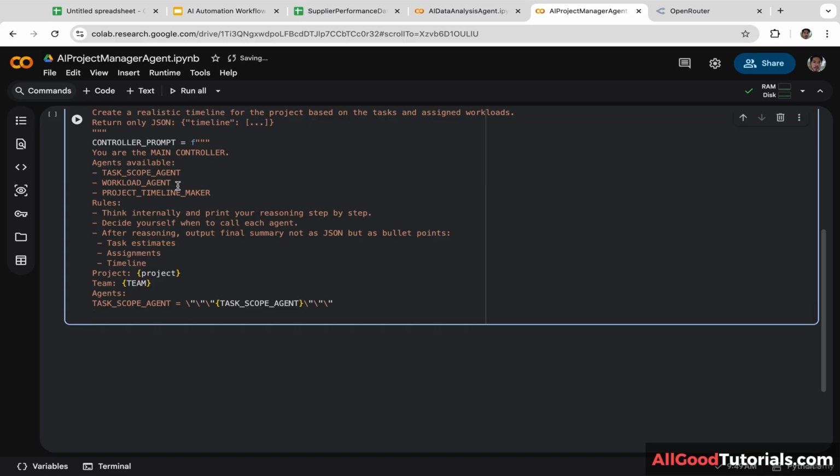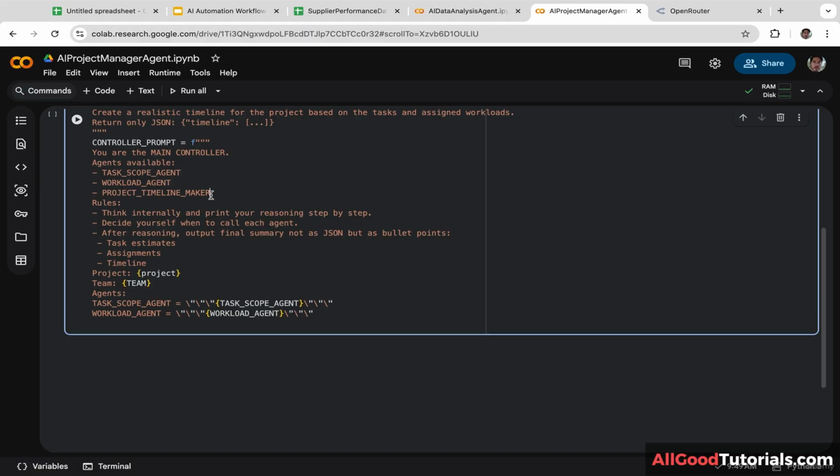And the second one is workload agent. So let's copy and paste this. It is going to be exactly the same format, so you can copy and paste this line. And we are going to replace the task scope agent with workload agent. And the third one is project timeline maker. So let's copy and paste this and put it here. And the format is going to be exactly the same. So let's copy and paste this, and we are going to replace workload agent with project timeline maker.